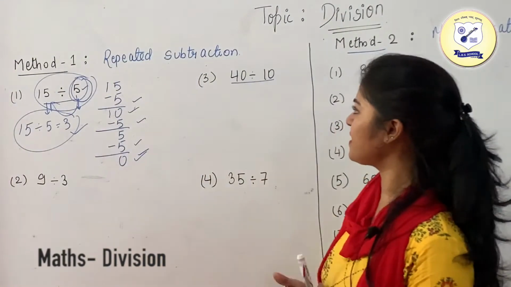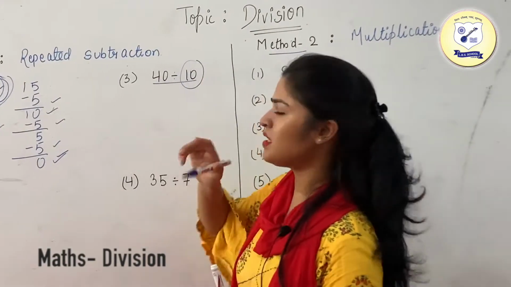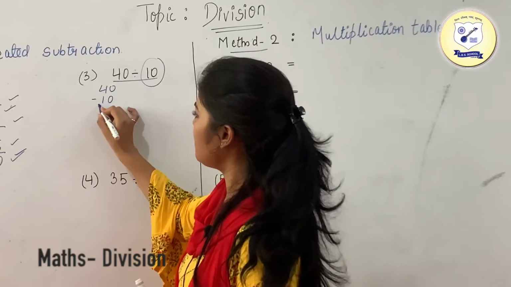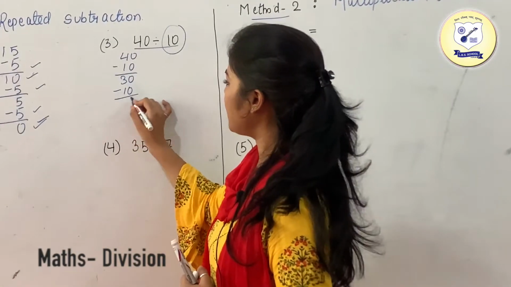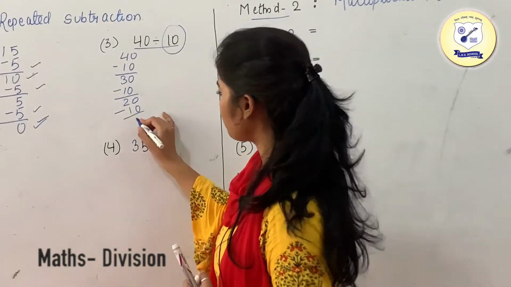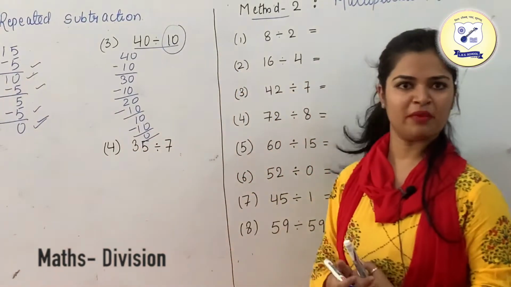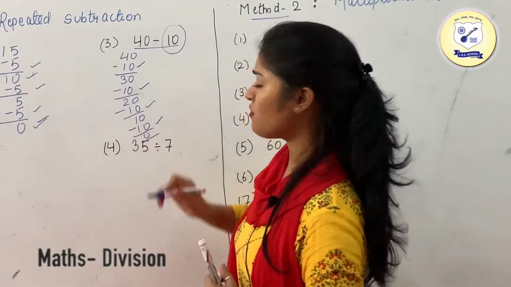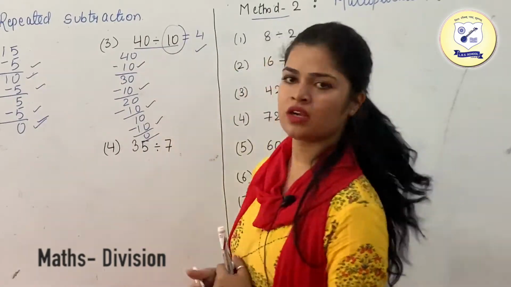Now this is another example, 40 divided by 10. What we are going to do is subtract the second number, which is 10. 40 minus 10, what you will get is 30. Again subtract 10 from it, you get 20. Again subtract until you get 0 as your remainder. So this is your 10. Now again subtract 10. What we get is 0 as the remainder. Just count how many times we have subtracted 10. 4 times. So 40 divided by 10 is 4, which is your answer.